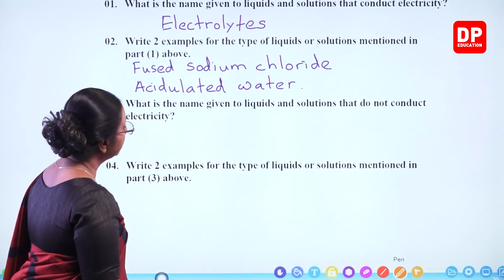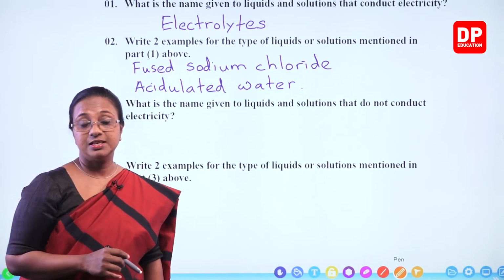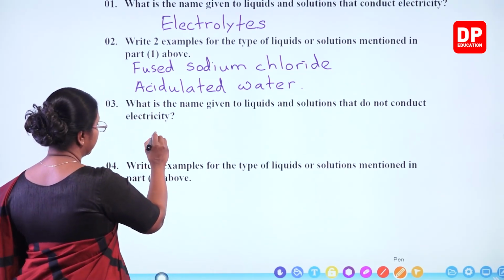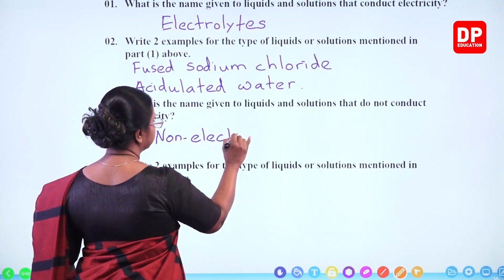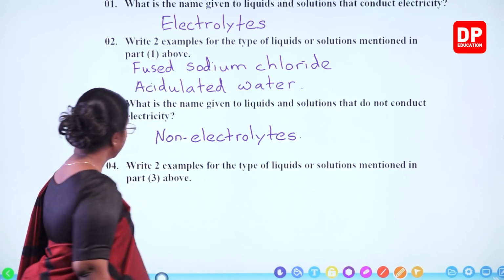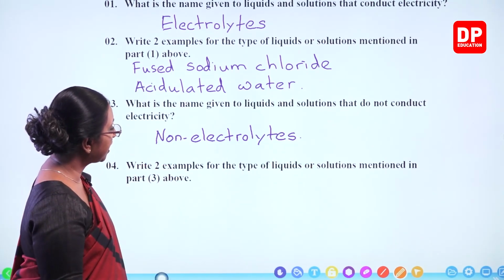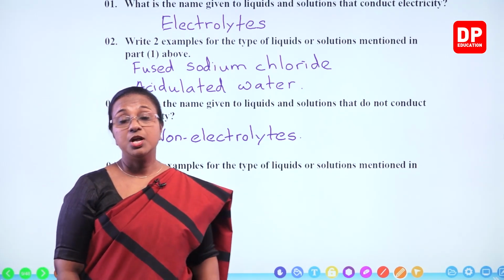What is the name given to liquids and solutions that do not conduct electricity? They are non-electrolytes. Write 2 examples for the type of liquids or solutions mentioned in part 3 above.